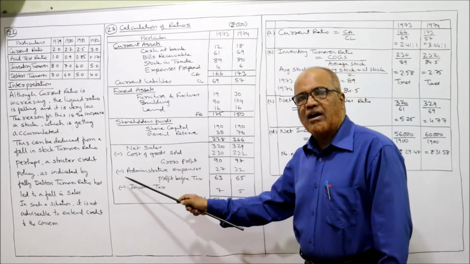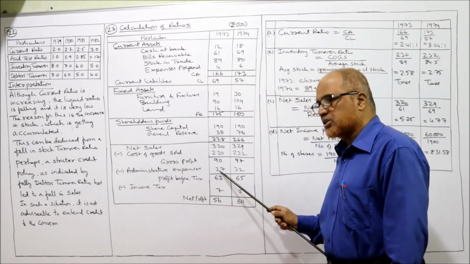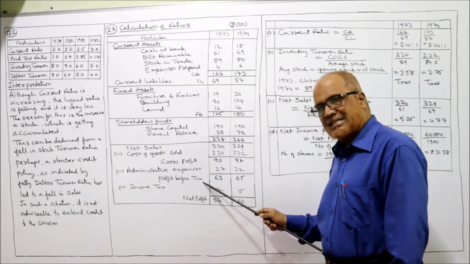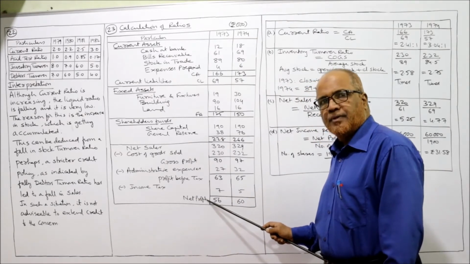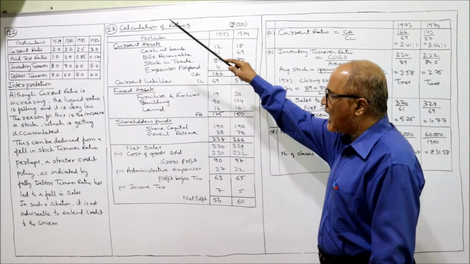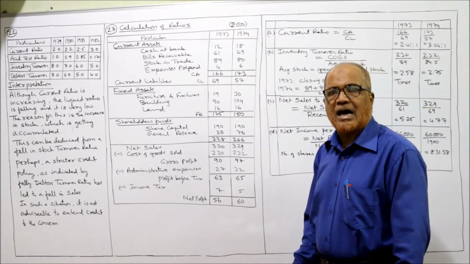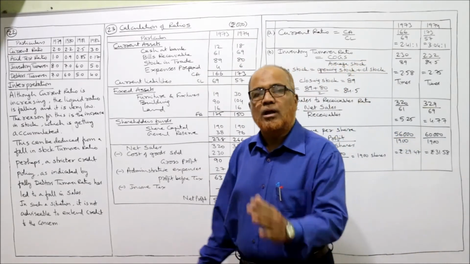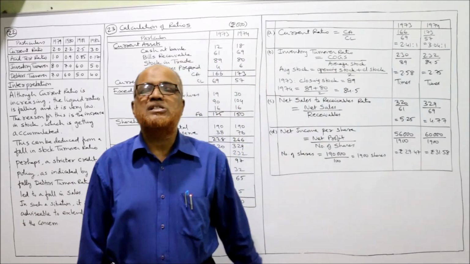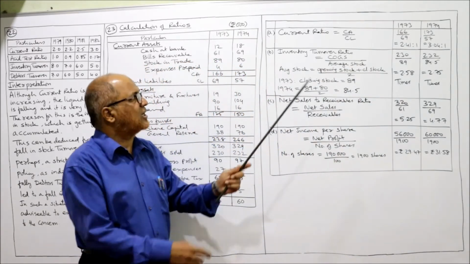From gross profit, I have deducted administrative expenses. We'll get profit before tax. Deduct income tax, we'll get net profit. So from the given information, I have taken all the items. I have analyzed and got all the values. Now I am going to calculate the specific ratios. 4 ratios it is asking you.